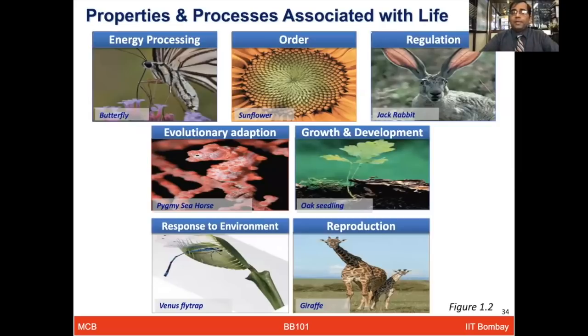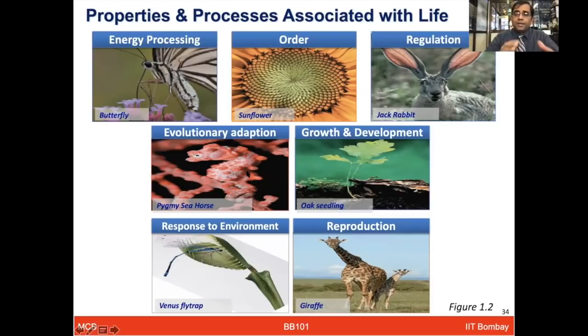The different properties and processes which are associated with life. Some of the beautiful examples which I have shown here, they all show different types of important processes involved in life. For example, a butterfly taking the nectar for its energy processing. Sunflower, a beautiful orderly structure of the flower. Rabbit showing its ear, which is doing homeostasis to cope with the heat while running very fast, to keep it cool. This shows the example of regulation.